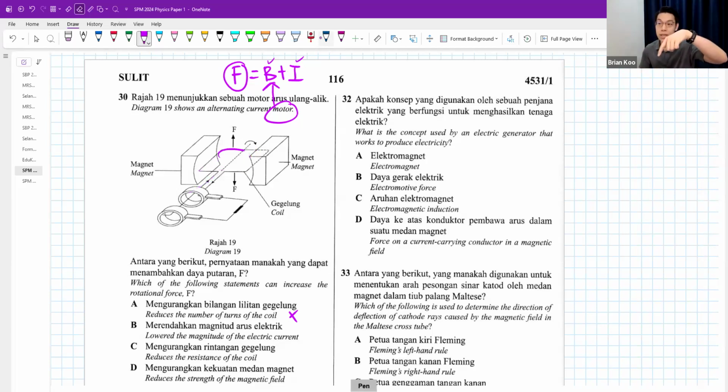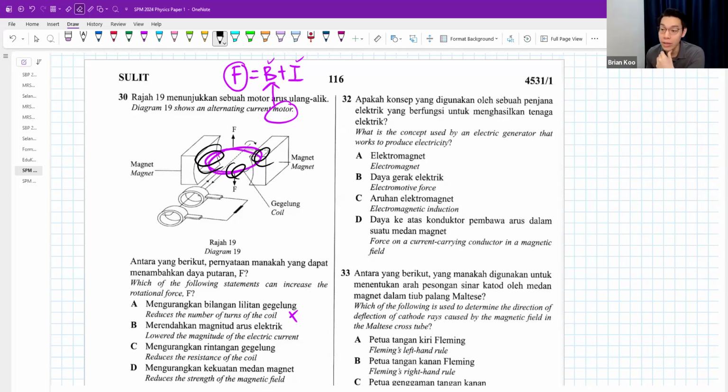the more number of times you turn, the stronger the magnetic field will be produced around it. So if you have fewer turns, less magnetic field. If the strength of the magnetic field decreases, the interaction becomes weaker, the catapult field becomes weaker, and the force also becomes weaker.